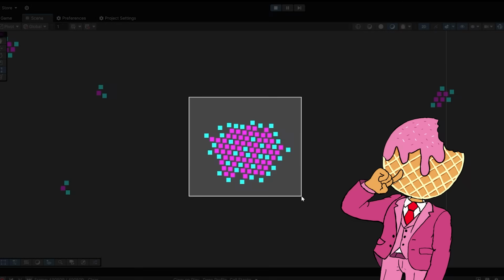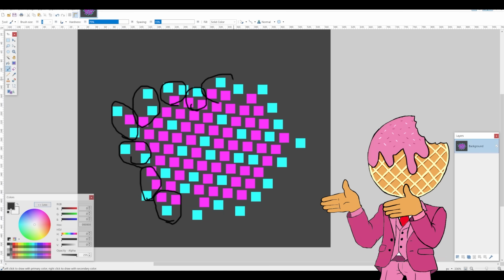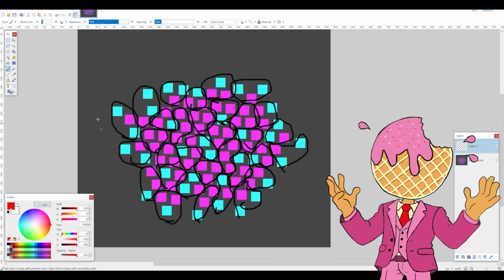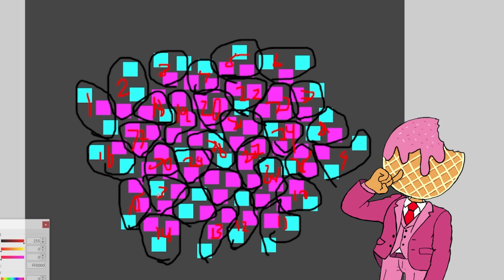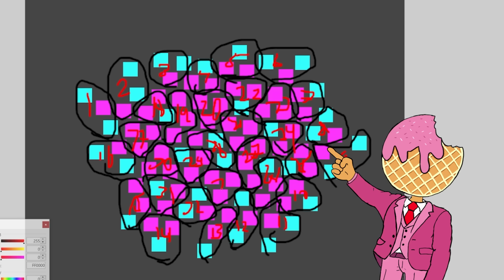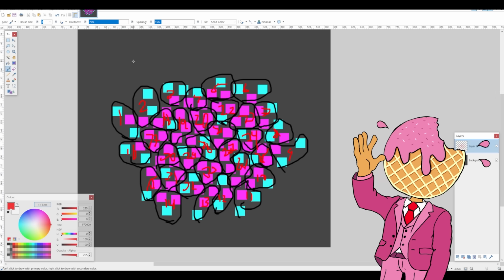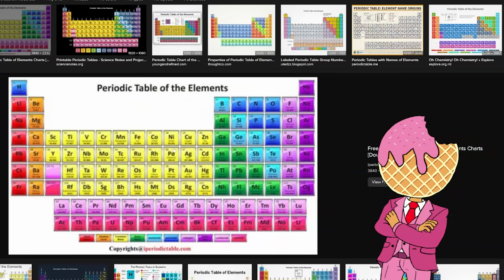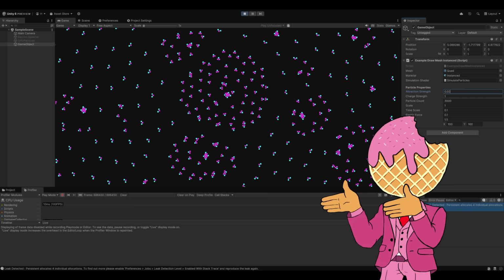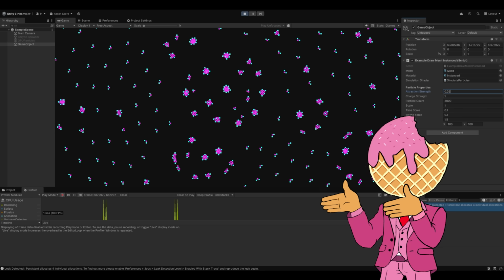Because what does this have? This has 1, 2, 8, 9. Okay, I lost count. I gotta restart. 1, 2, 30, 31, 32, 33 nucleons, which is like 15 protons-ish. I don't know. So what? That's like phosphorus. Okay, so I'm trying again with a bit smaller atoms this time.